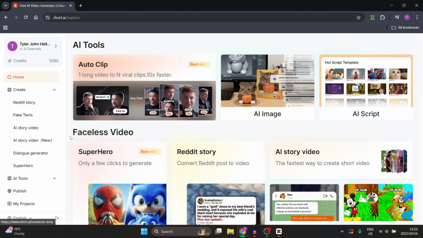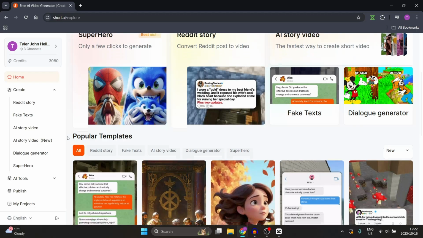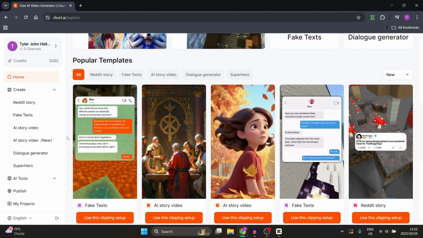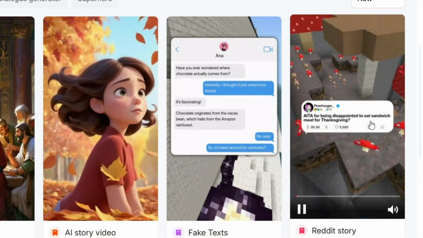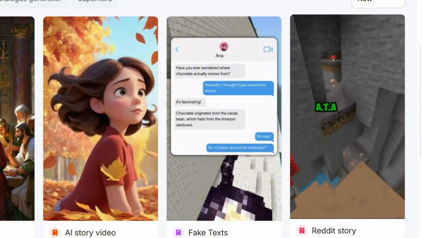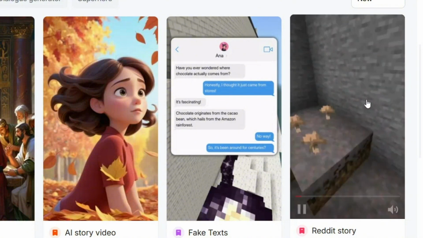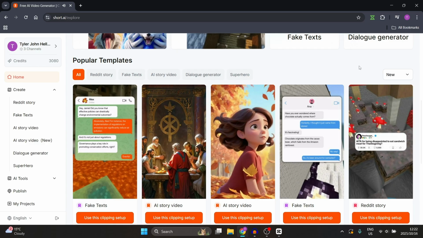Now if you go down over here and you look through some of their popular templates, instead of creating them from scratch, you can actually use their popular templates. So this is what a Reddit story would look like. ATA for being disappointed to eat sandwich meat for Thanksgiving. ATA for being disappointed that I bought all of this stuff. You can see that if you click on it, you'll be able to create a Reddit story straight from this template.